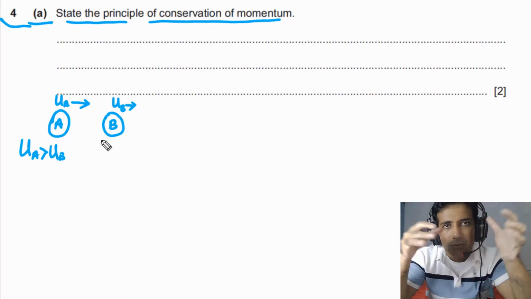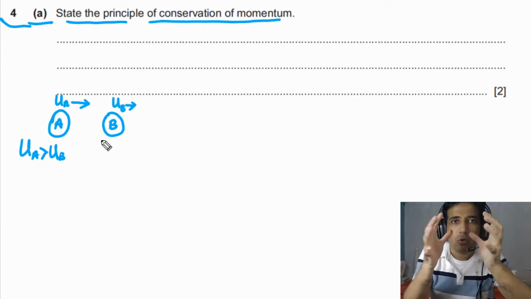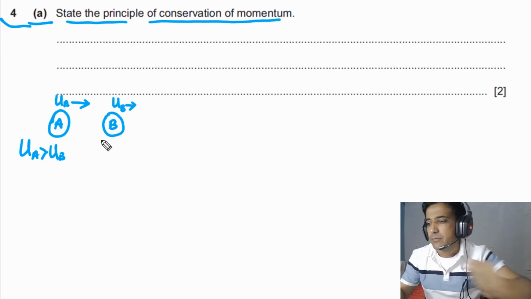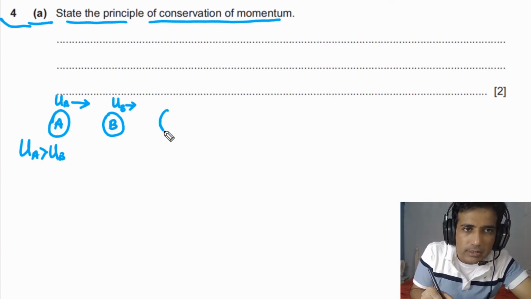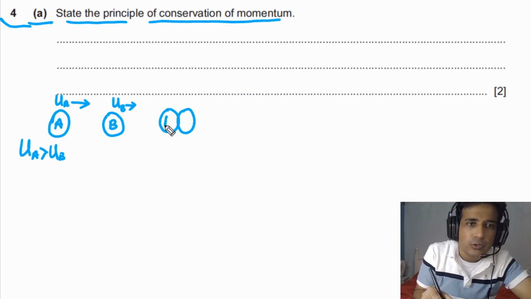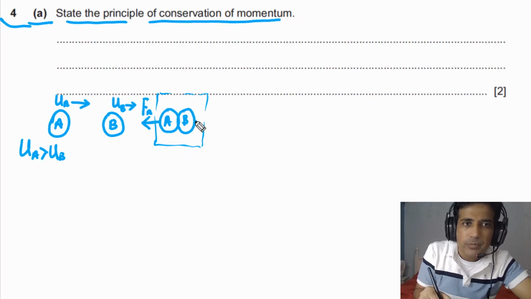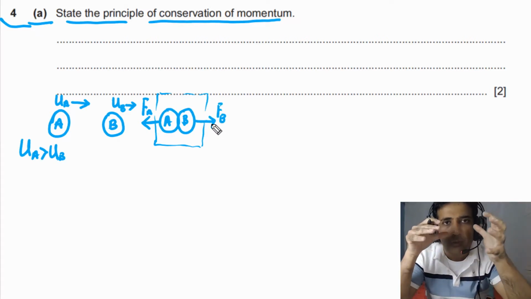If UA is greater than UB, then after a certain period of time, these two balls will collide with each other. One is moving like this, the other is faster, so they will collide. When these two balls collide, they will exert internal forces on each other. So we can say this is ball A and this is ball B. There will be a force on ball A, which will be to the left, and there will be a force on ball B. These two forces will be equal in magnitude.